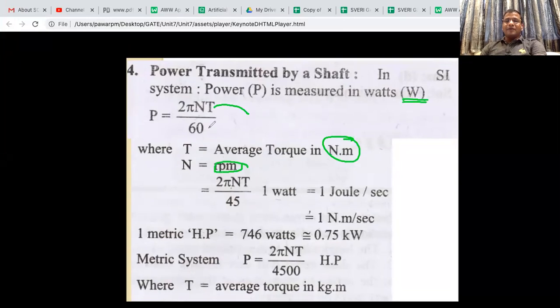N is in RPM. Why is N in RPM? That's why it is divided by 60. If N is given in RPS, revolutions per second,